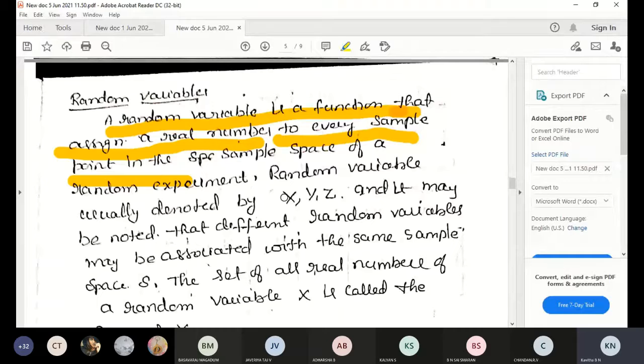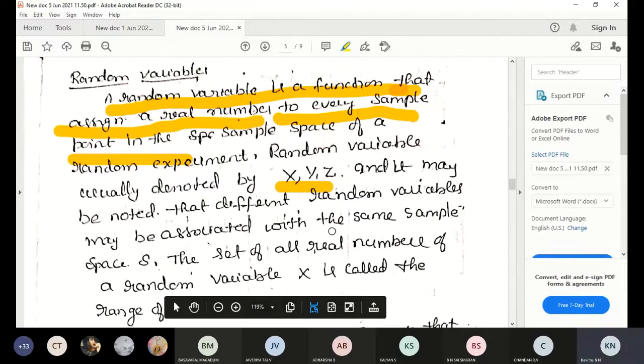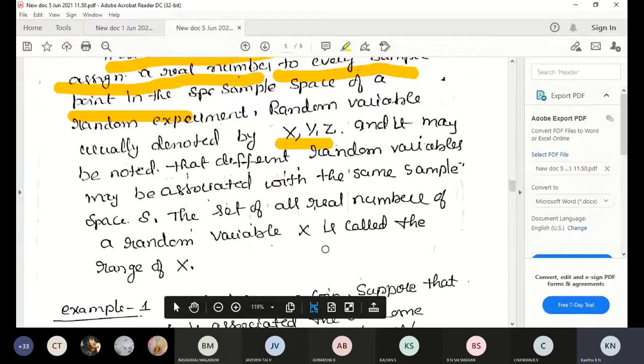It is usually denoted by capital X, capital Y and capital Z, and it may be noted that different random variables may be associated with the sample space S. The set of all real numbers of a random variable X is called the range of X.